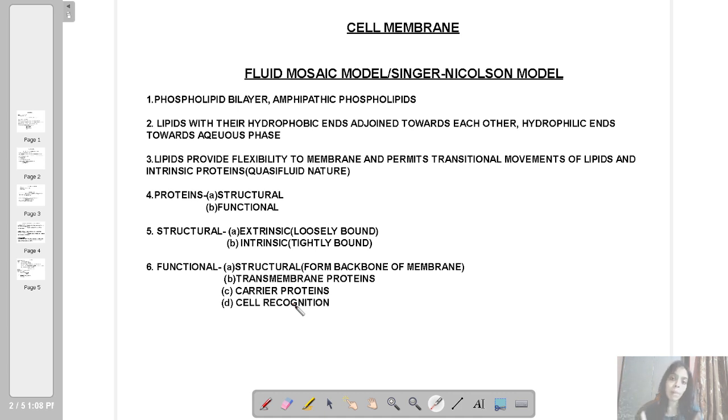And we should remember that all the membranes which cover any kind of structure in a cell, suppose a mitochondrial membrane, suppose a nuclear membrane, suppose a membrane which covers the endoplasmic reticulum, all these membranes have the same structure, the fluid mosaic model.